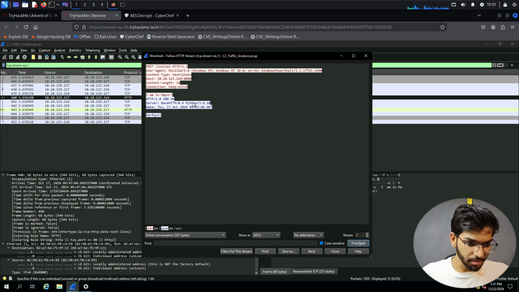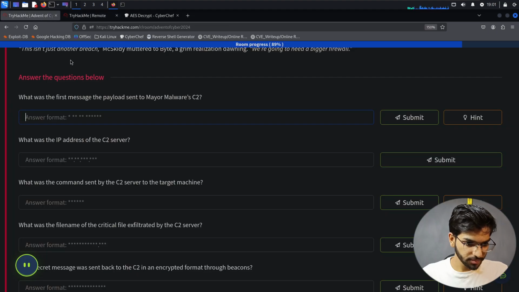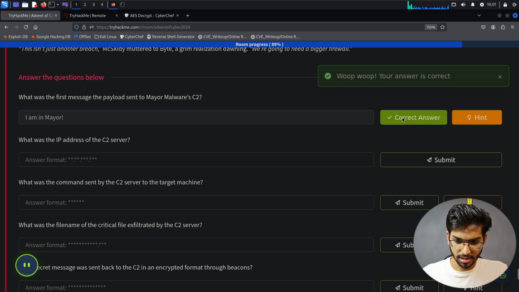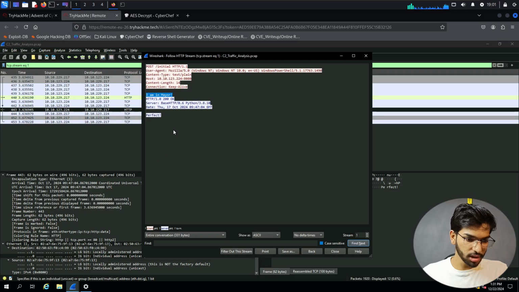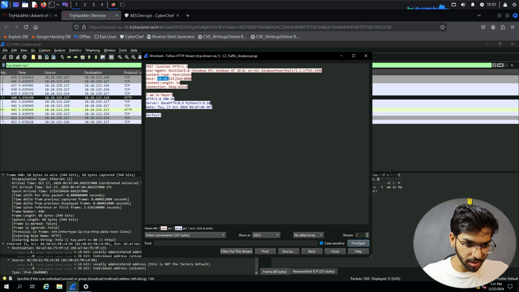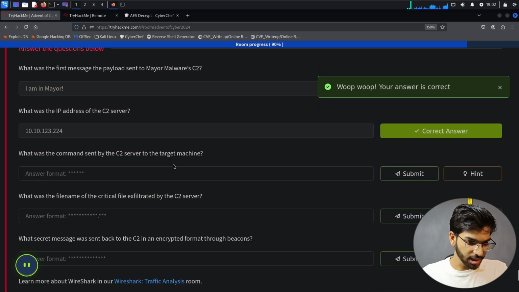"I am in, Mayor." Okay, I guess that's the message they're expecting. Oh yes. Okay, what is the IP address of the C2 server? We can get it from here. So let's copy this and put it in here, then click on submit. Okay, that's good.